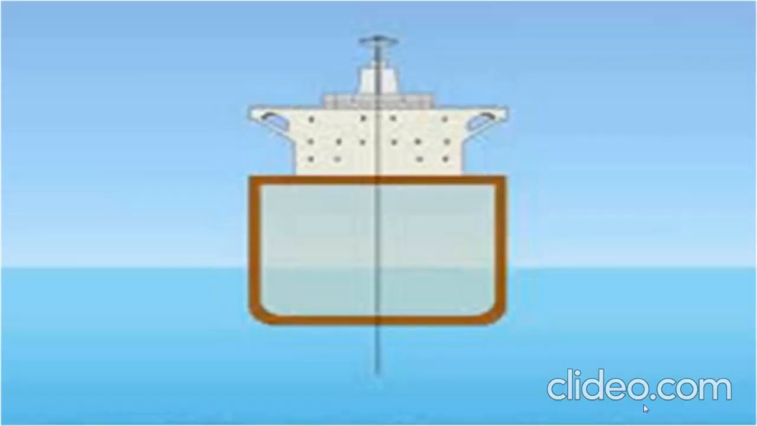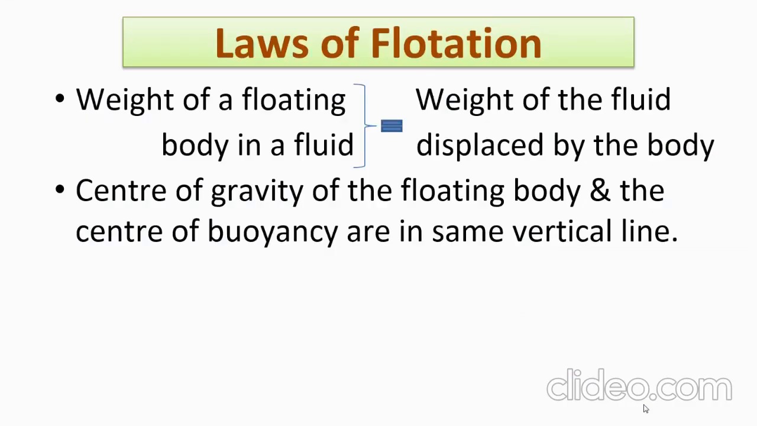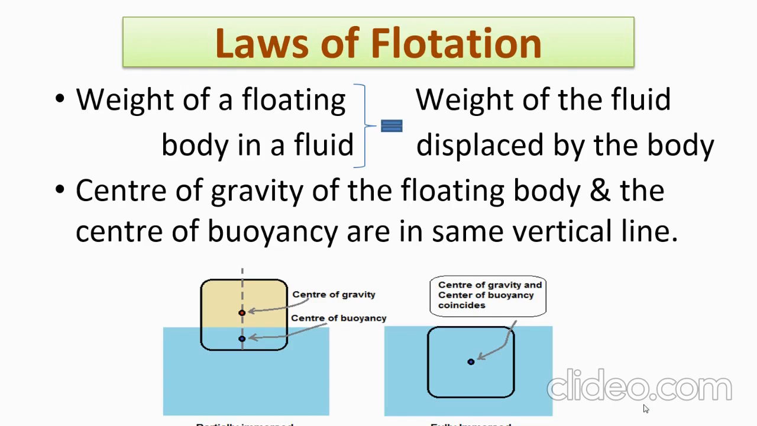And so we have come to the last topic, which is the laws of flotation. There are two laws of flotation. The first one is that the weight of a floating body in a fluid is equal to the weight of the fluid displaced by the body. We have seen many examples regarding that, right? And the second law is that the center of gravity of the floating body and the center of buoyancy are in the same vertical line. The point at which the force of buoyancy is supposed to act is known as the center of buoyancy. And that's it, my dear students.